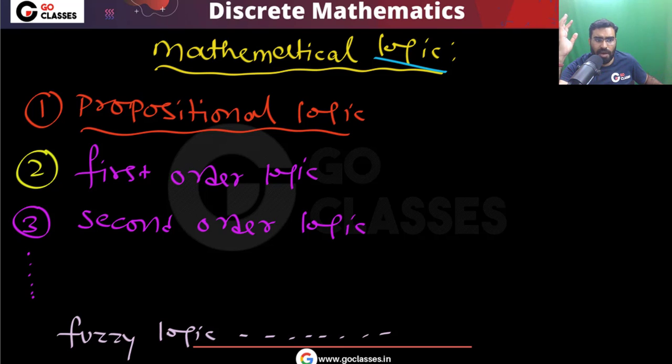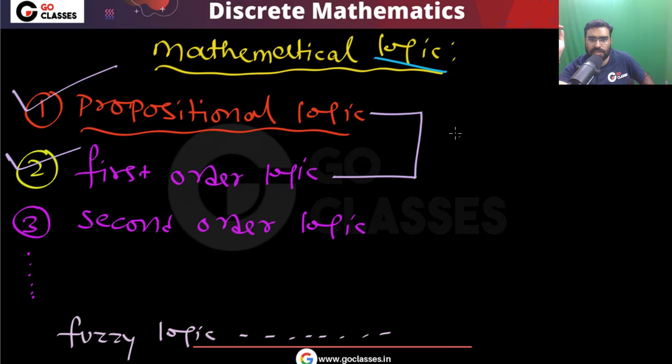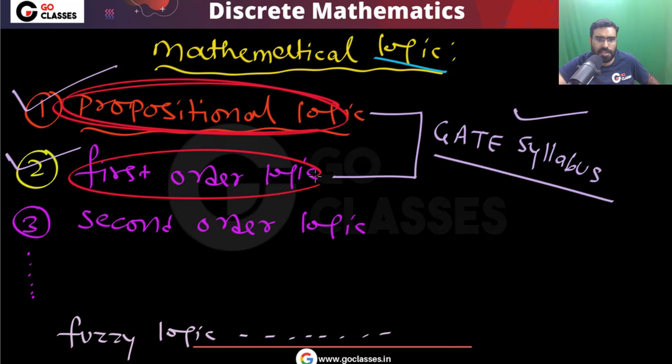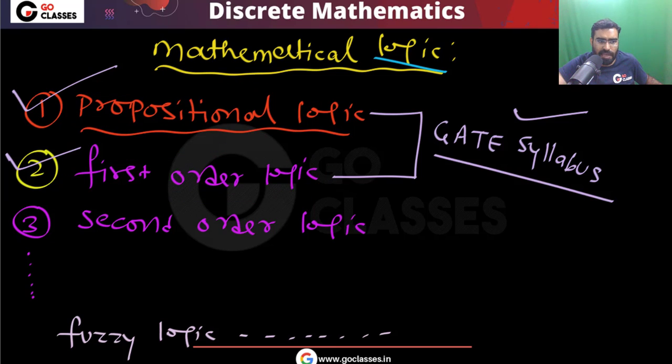Now, in our GATE syllabus, what do we have? We will only study propositional logic and first order logic. This is what we have in the GATE syllabus. So first we will study propositional logic, then we will study first order logic.